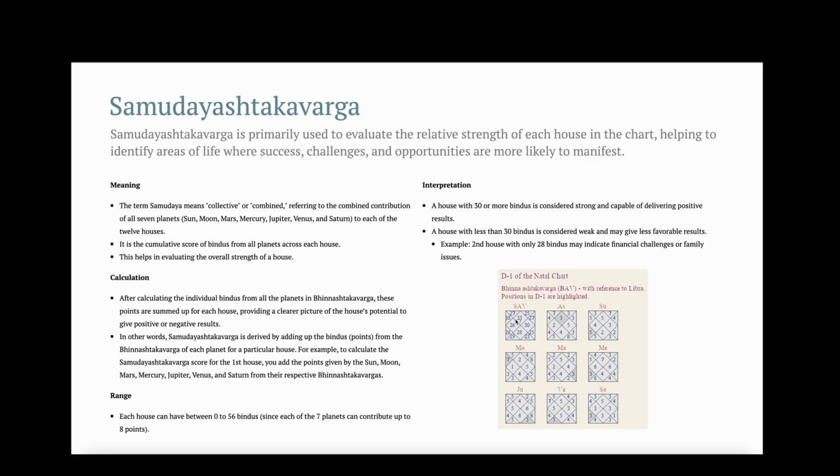So the person will have challenges regarding the 4th house, 5th house, 6th house, 7th house, 9th house, 11th house, and 12th house. So taking a snapshot of the Samudayashtakavarga, we can see which house will deliver good results and which house will deliver not so good results.